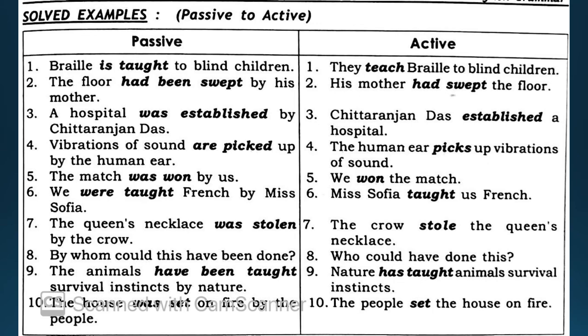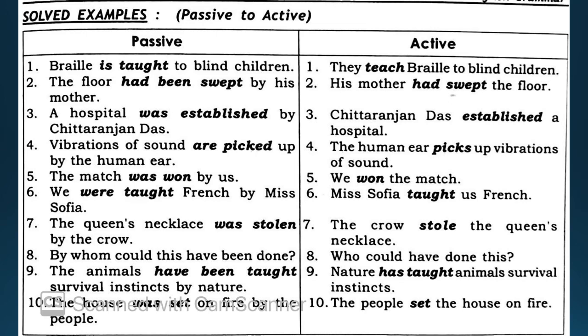Now next one coming up. The queen's necklace was stolen by the crow. The crow stole the queen's necklace. Now, by whom could this have been done? It's an interrogative sentence. You remember the formula for interrogative? If the question is in the interrogative form, the answer should also be in the interrogative form. What was the question? By whom could this have been done? And what is the answer? Who could have done this? Clear, boys?